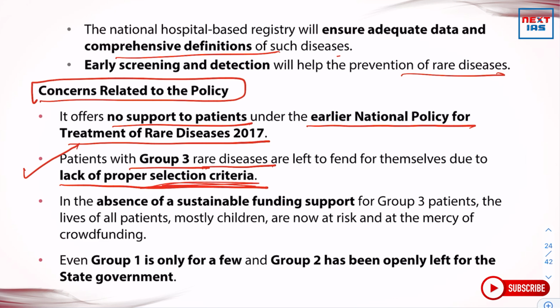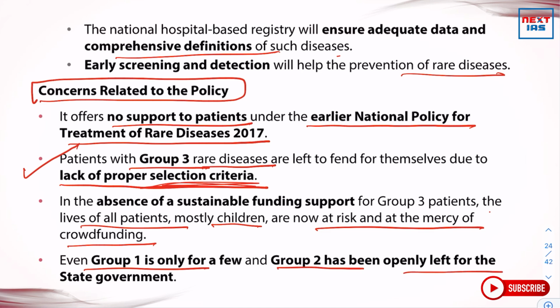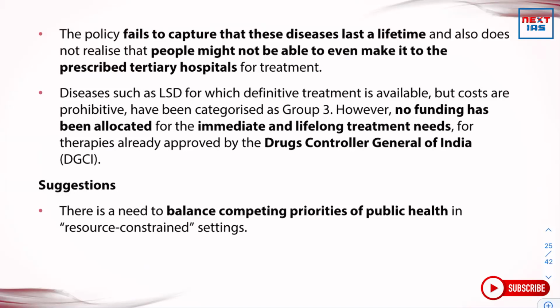Then, in the absence of a sustainable funding support for Group 3 patients, the lives of all patients, mostly children, are now at risk and at the mercy of crowdfunding. Even Group 1 is only for a few, and Group 2 has been openly left for the state government. The policy fails to capture that these diseases last a lifetime and also does not realize that people might not be able to even make it to the prescribed tertiary hospitals for treatment.